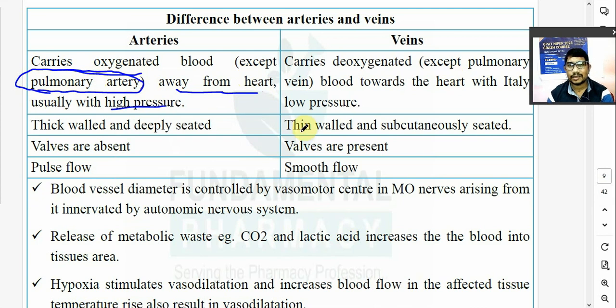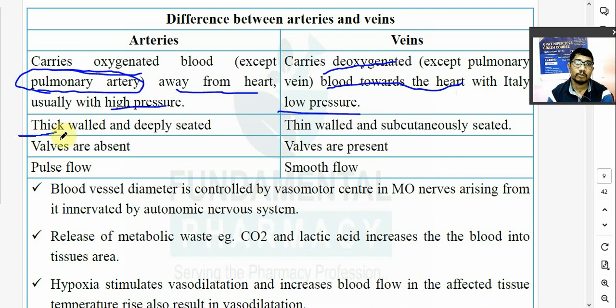Now veins क्या करता है? Veins carry deoxygenated blood. Vein mostly impure blood carry करता है, but except again pulmonary vein, it carries the oxygenated blood. Now veins carry blood towards the heart and at a low pressure. Low pressure है.